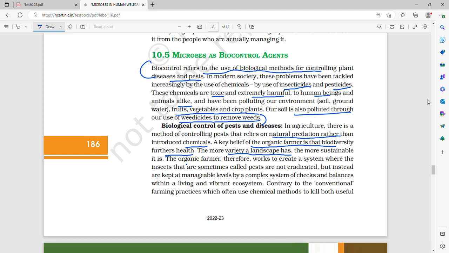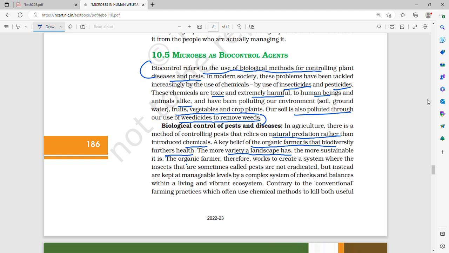Okay. So what is biocontrol? Biocontrol refers to the use of biological methods for the control of plant diseases and pests. In modern society, how have these problems been tackled? They have been tackled by the use of insecticides and pesticides, but both are very harmful to human beings and animals alike, and in a way even plants. That's why disease-resistant plants are being made, and we learned strategies for enhancement of food production, right?